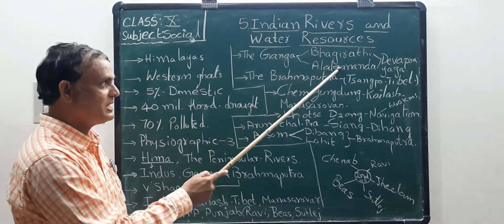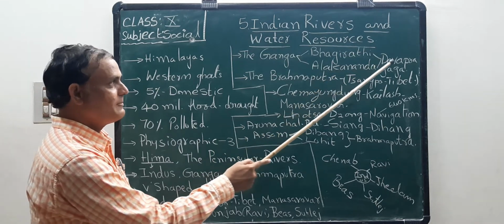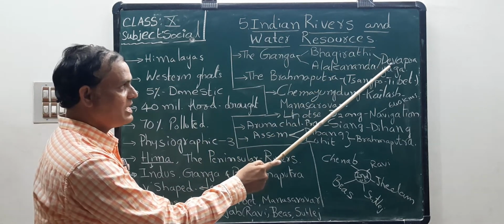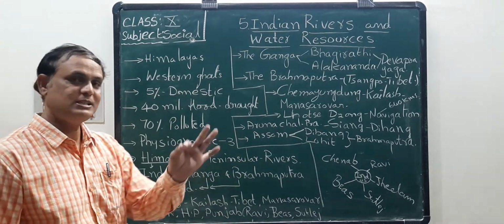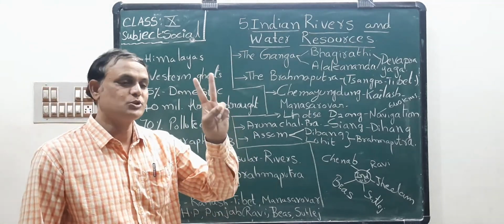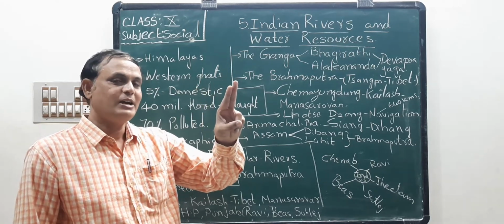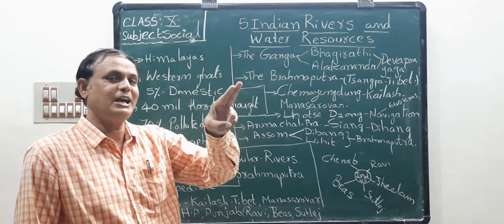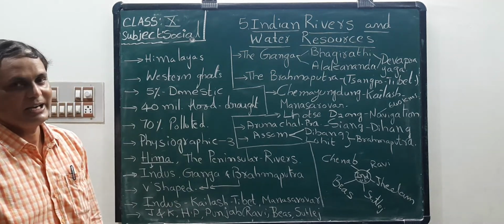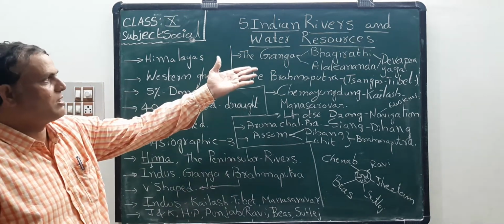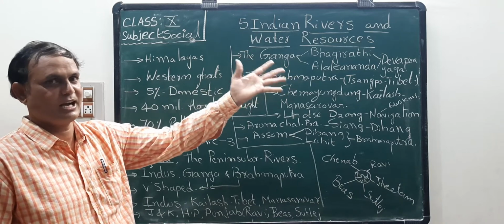These two merge and join at Devaprayaga. This is also important. When these two join at Devaprayaga, it is called Ganga River. So this is the main source of the Ganga River.